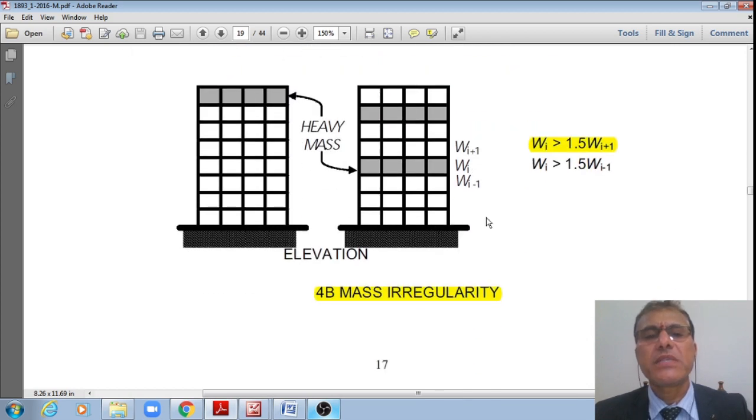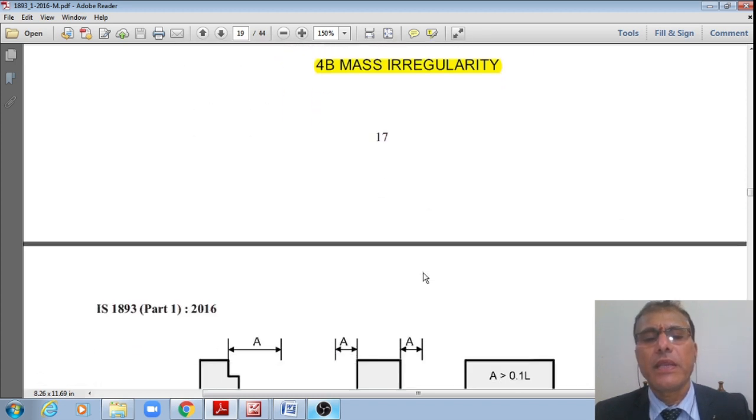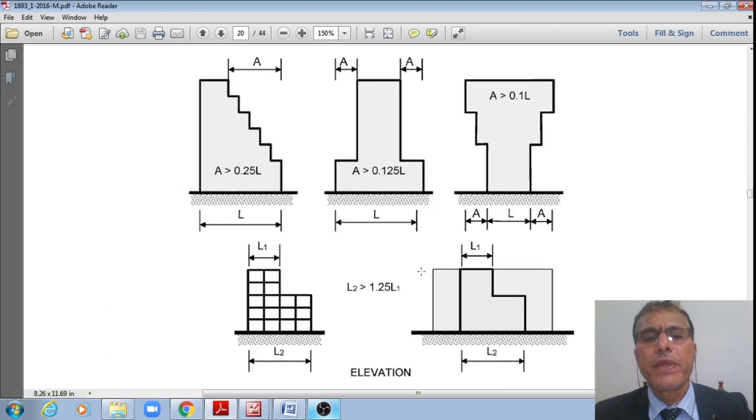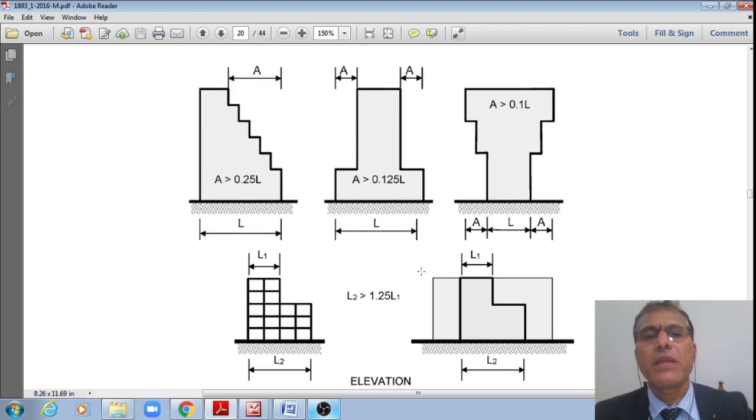Now next one is mass irregularity. This is how that heavy mass, which is located either at the top story or in between stories. If this heavy mass Wi is greater than 50% of that story above or below, that is how greater than 1.5 Wi plus 1 or Wi minus 1, then that is what is called mass irregularity. The next definition is that of this vertical geometric irregularity.